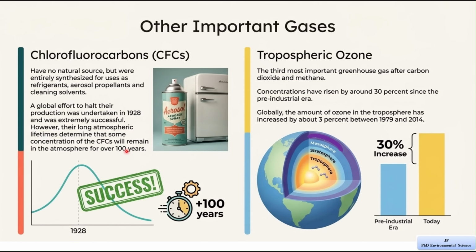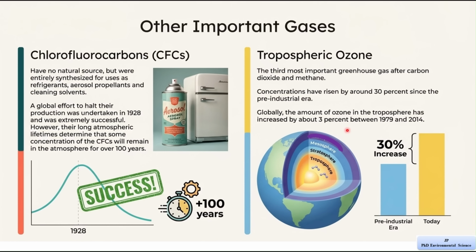Tropospheric ozone. Ozone is a gas, and in this case, we are talking about ozone present in the troposphere, which is the lowest layer of the atmosphere where we live. The tropospheric ozone is the third most important greenhouse gas after carbon dioxide and methane. It also mentions that its concentration has increased by about 30% since the pre-industrial era. This shows that human activities have increased its amount in the atmosphere.